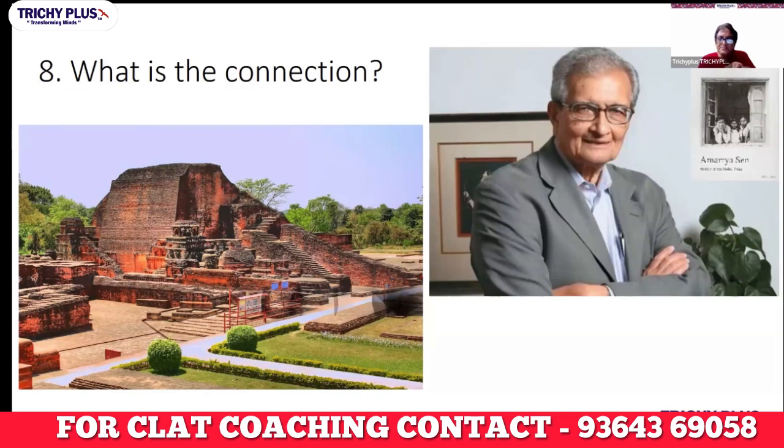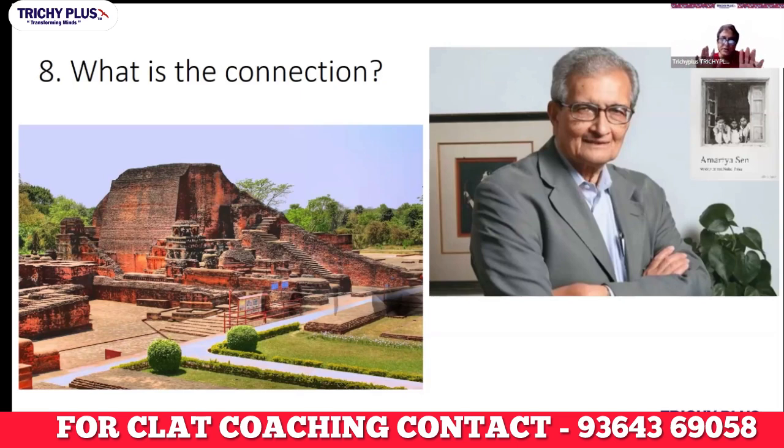What do you see in the left side? What's that picture on the left? Nalanda University. One second, silent please. It's Nalanda University, perhaps the oldest university in the world, right after Alexandria. This was built in 400 AD, and students used to come from China and Tibet and all those places, and then afterwards the whole university was burned down.